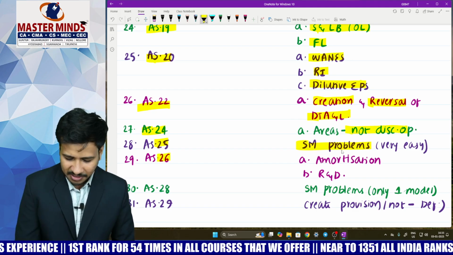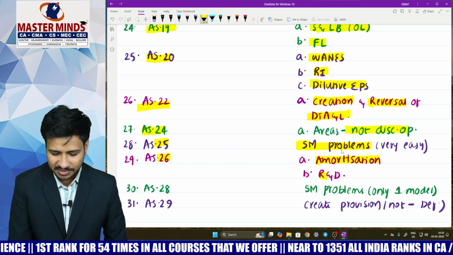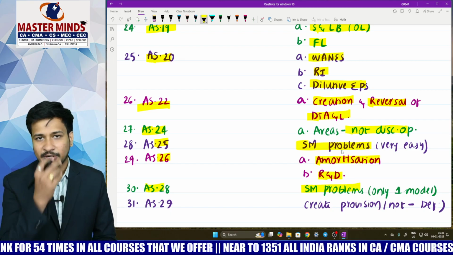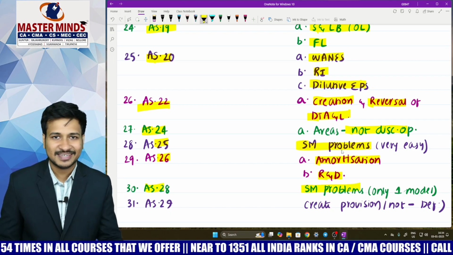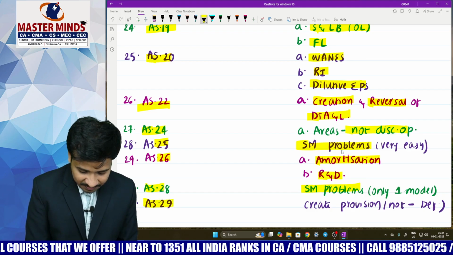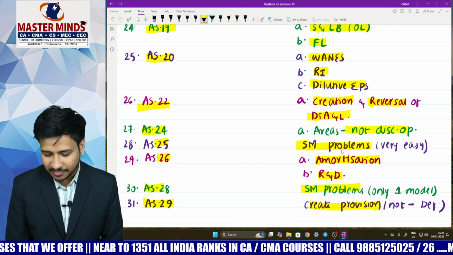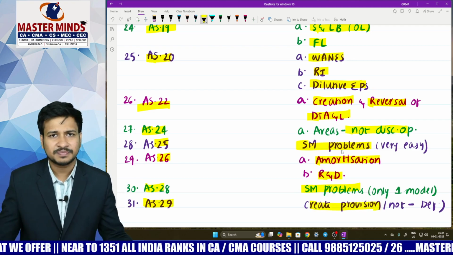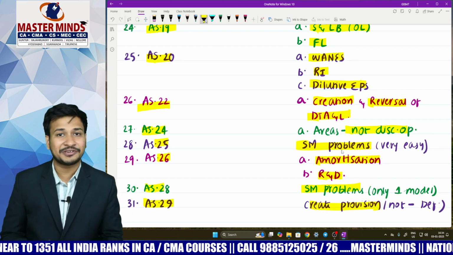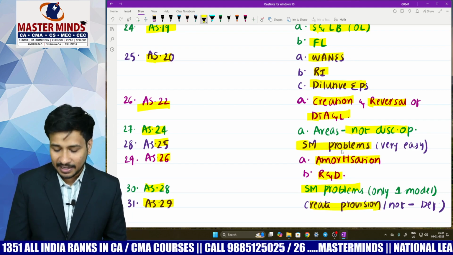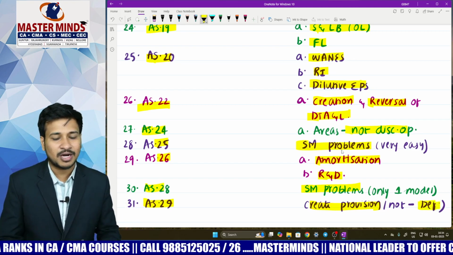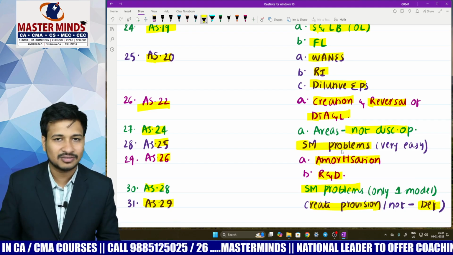Coming to accounting standard number 26, amortization and research and development are important. AS 28, all the study material problems are important, and only one model is there, nothing exaggerated here, so please concentrate. And last but not least, AS 29, whether to create provision or not. Of course, every question is the same, but contingent liability and contingent asset could be the second priority and creation of provision is the primary priority. And also be careful with the definition. Unless and until you are sure about the definition, you can't answer the problems.